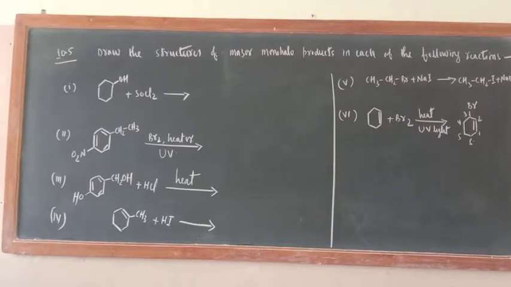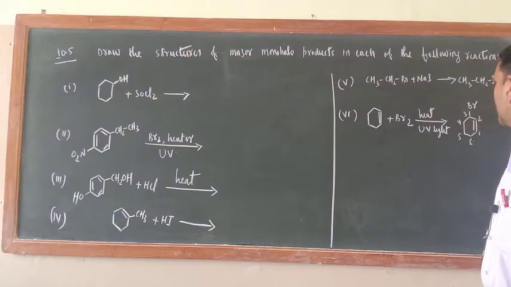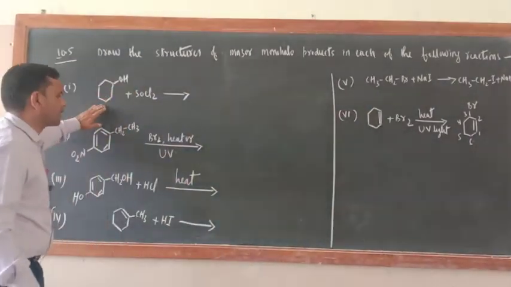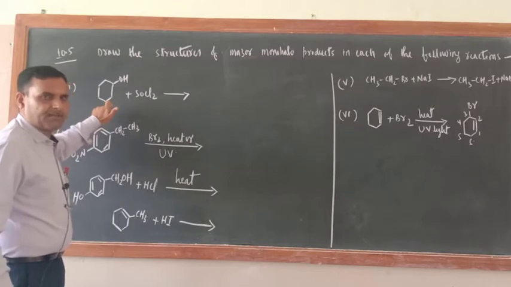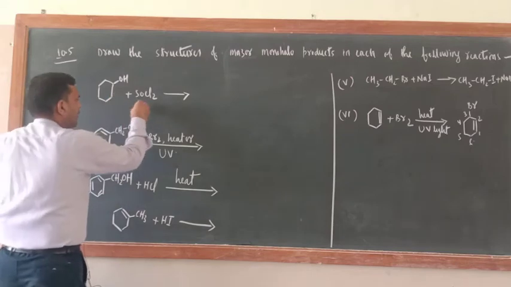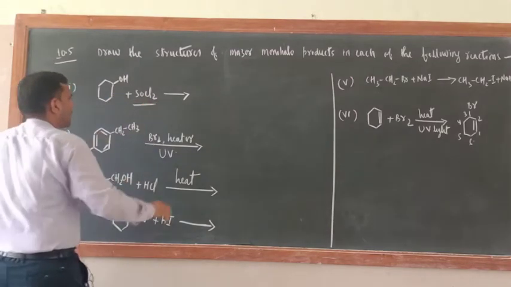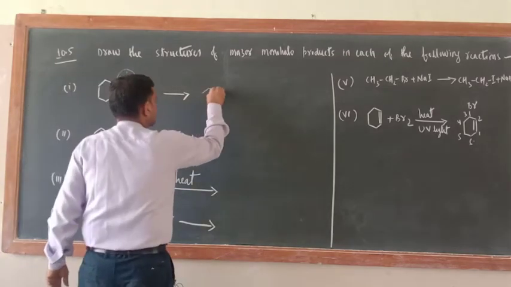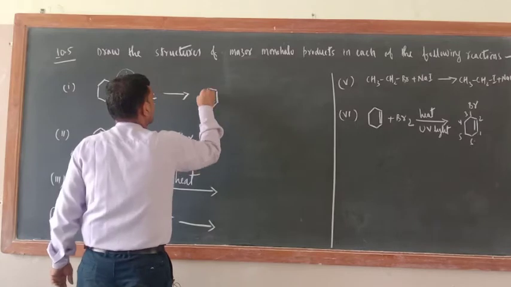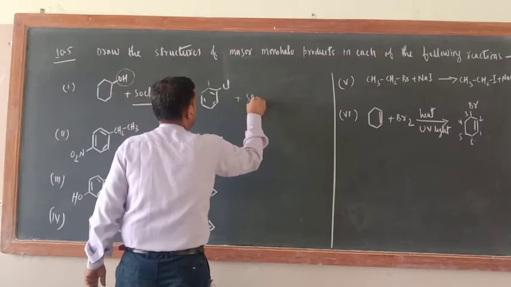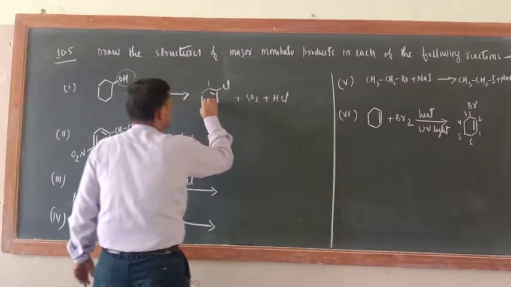Okay, so next question is, draw the structure of major mono-halo product in each of the following reactions. So just see, this is also in text exercise only, but different concept will be involved. Now this is cyclohexanol, reaction with thionyl chloride. So just see, this OH will be replaced by Cl. This is very simple. Cl plus SO2 plus HCl. So this is major product.